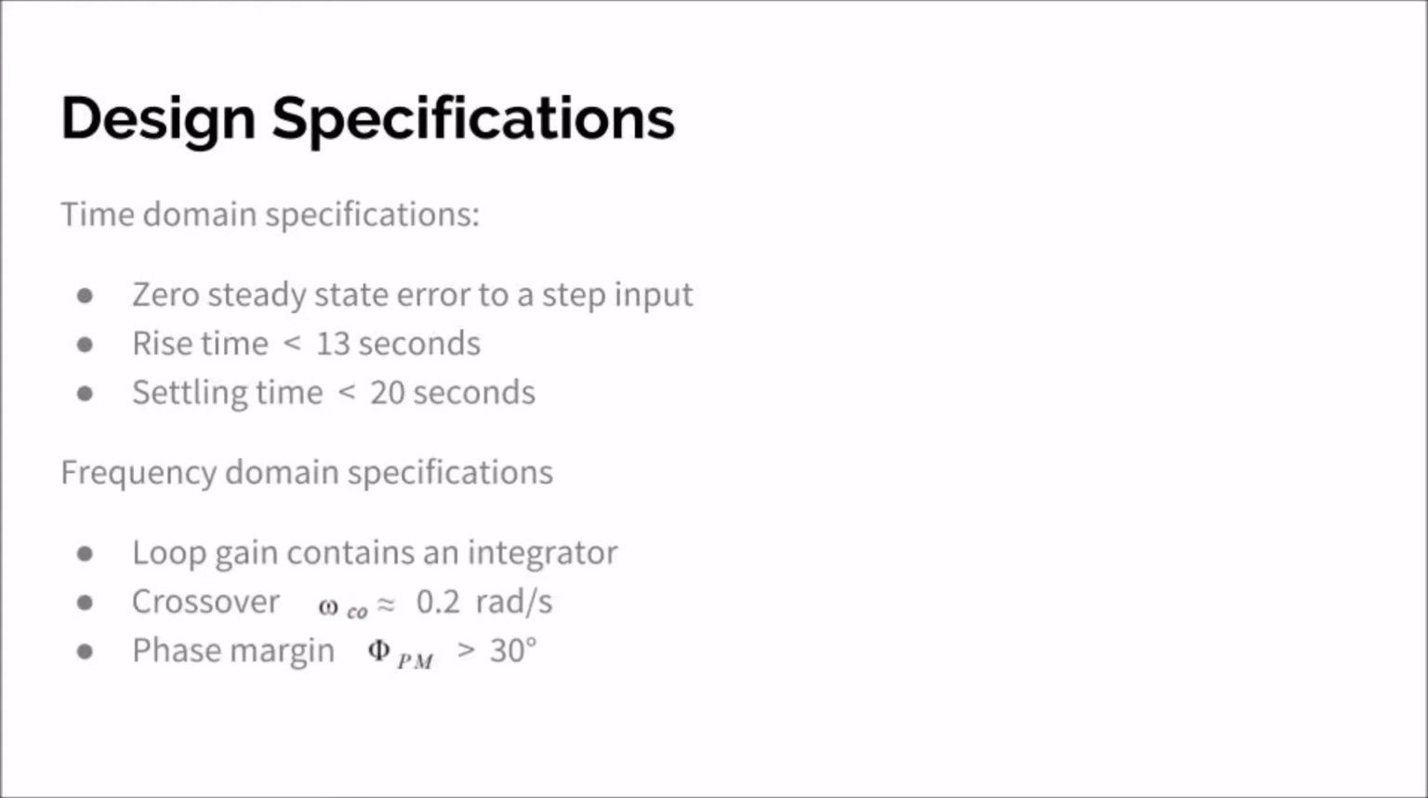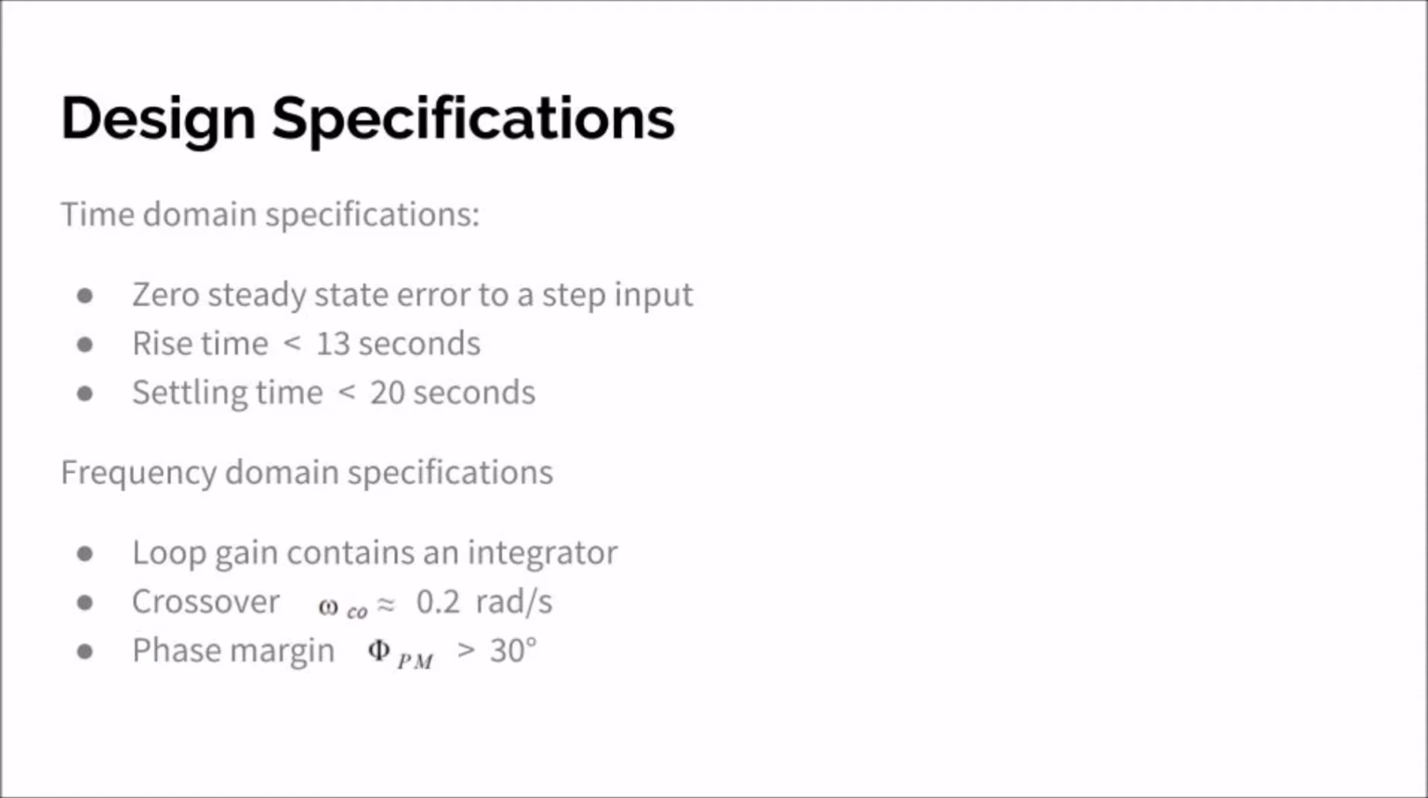Since one of our time domain specifications is to reduce the steady-state error, we will be implementing a PI, or proportional integral controller. These time domain specifications give rise to the following frequency domain requirements of our closed loop system. The loop gain will contain an integrator, which we can accomplish with the PI controller. We are also going to need an omega crossover at 0.2 radians per second. Our settling time tells us that our phase margin needs to be greater than 30 degrees.